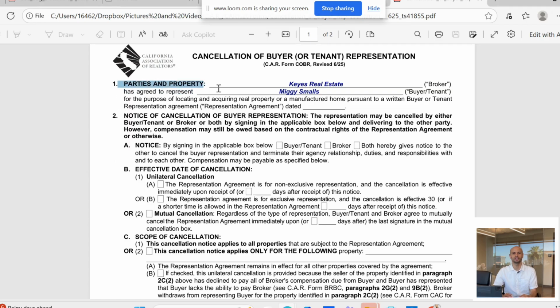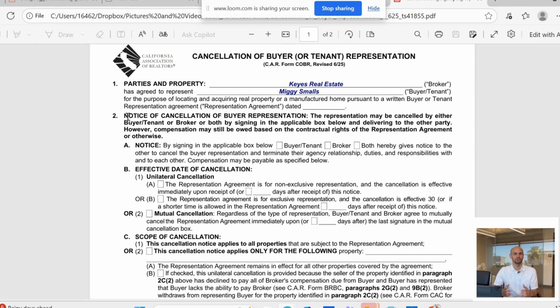Now let's walk through it section by section, and you can just follow along here, right? So line 1, these are the parties and property. This line identifies the broker, right? This is the firm's name, the buyer and tenant. It also identifies the date the original representation agreement was done. And you'll fill this out exactly as it appears on the initial buyer representation agreement. For example, the name, date, and property purpose. Right? So for example, if it was for residential or commercial, it clarifies that this cancellation applies to the buyer's efforts to locate and acquire real property, a manufactured home, or leased property.